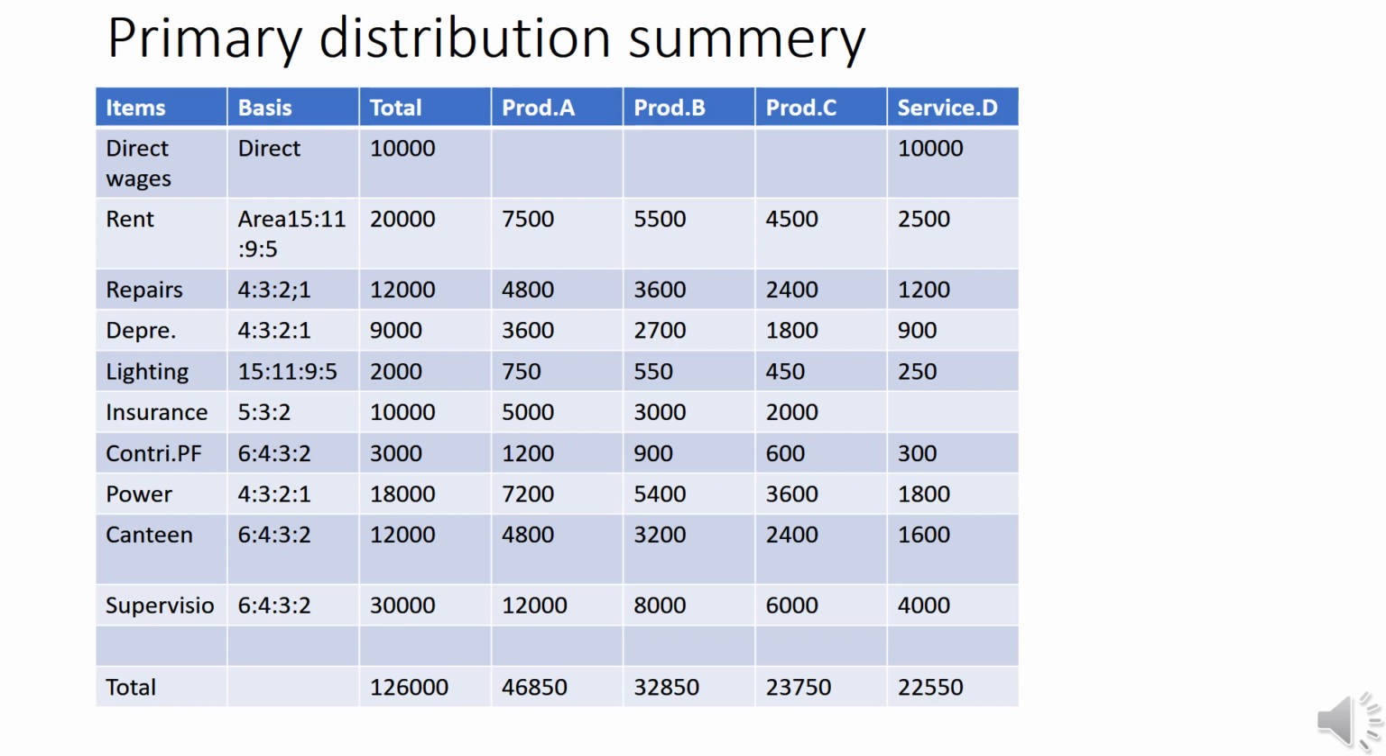And canteen expenses based on number of workers 6:4:3:2, that is 15 total. That is why 12,000 into 6 by 15, 4,800, 4 by 15, 3,200, 3 by 15, 2,400, 12,000 into 2 by 15, that is 1,600, and take the total. This is the primary distribution summary.